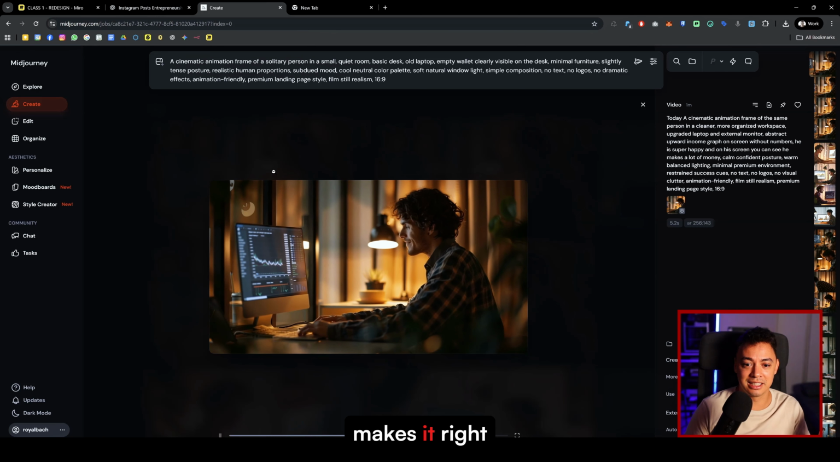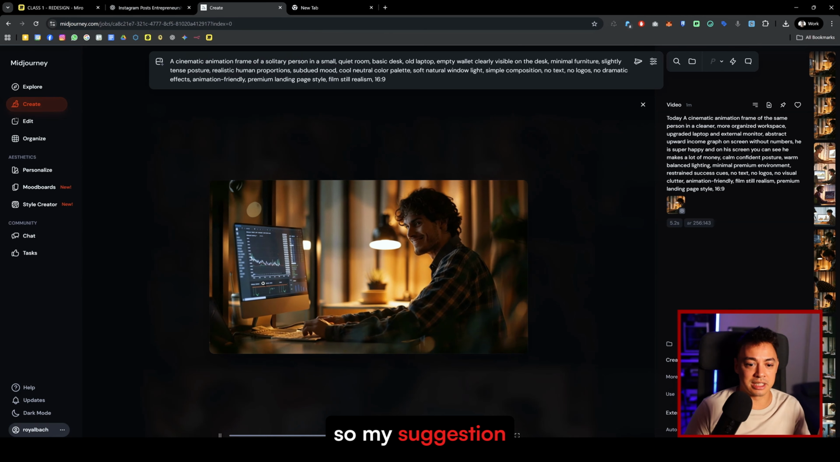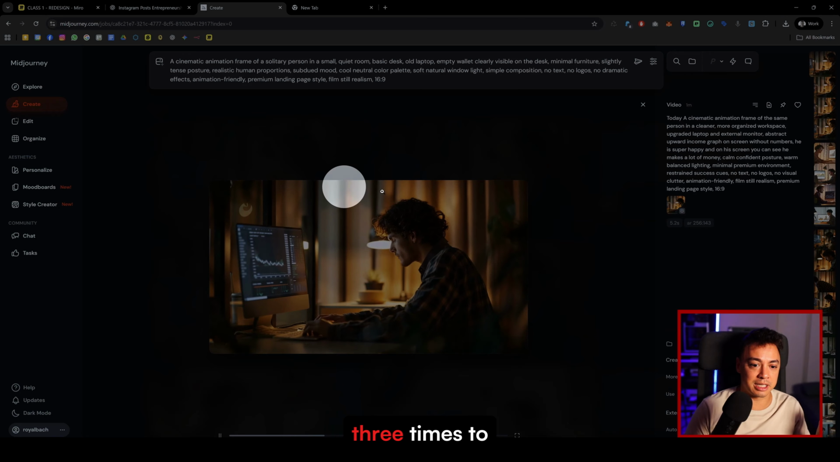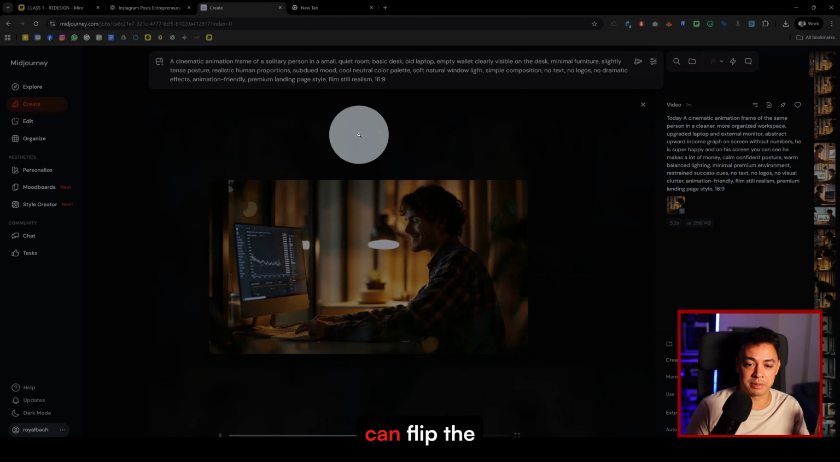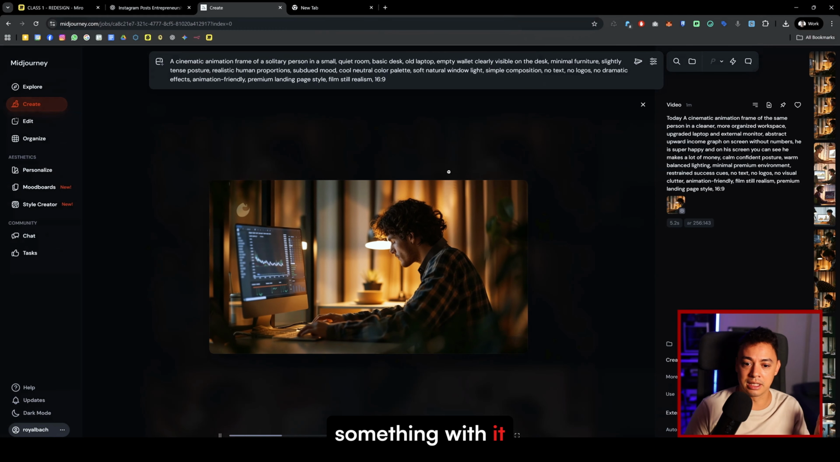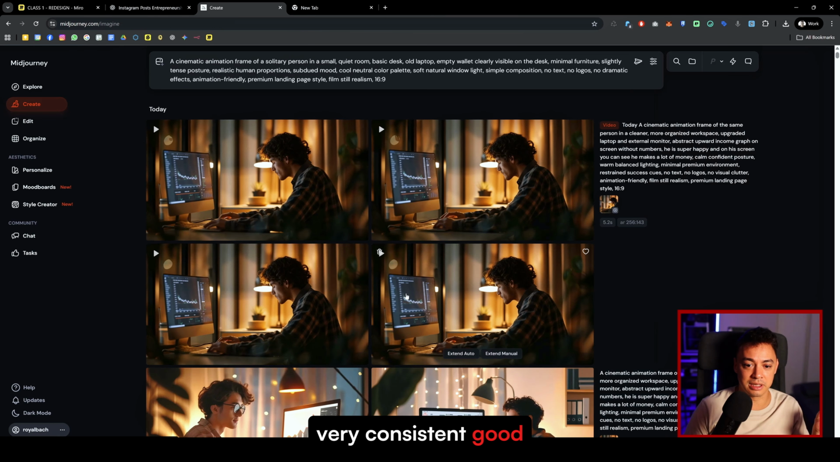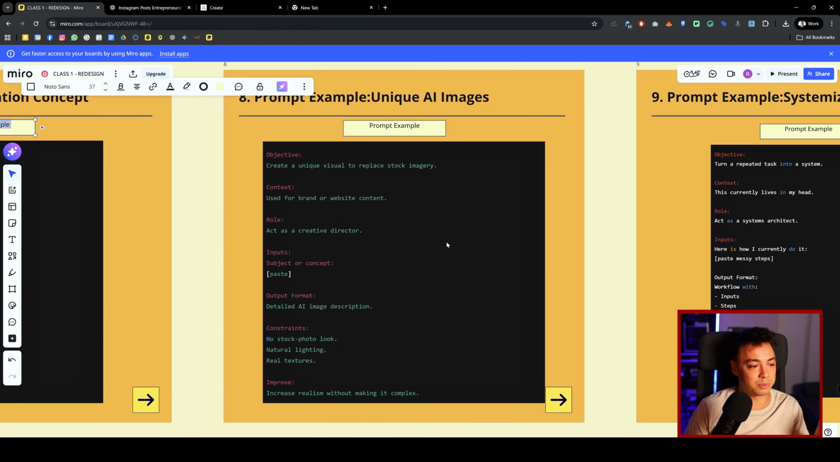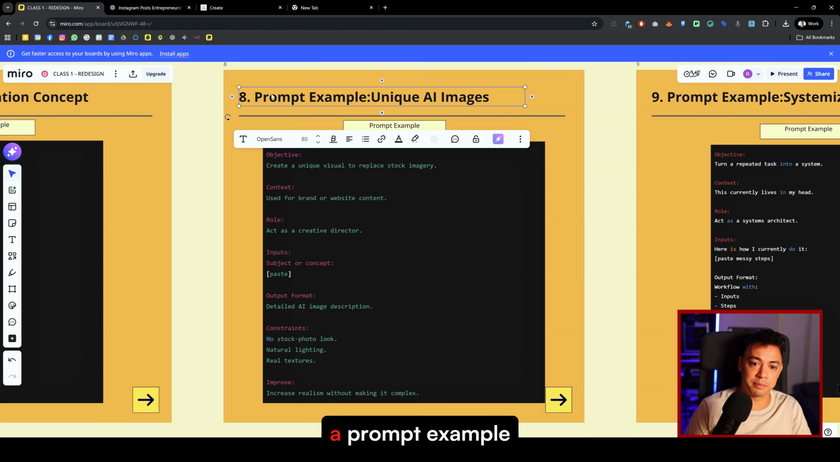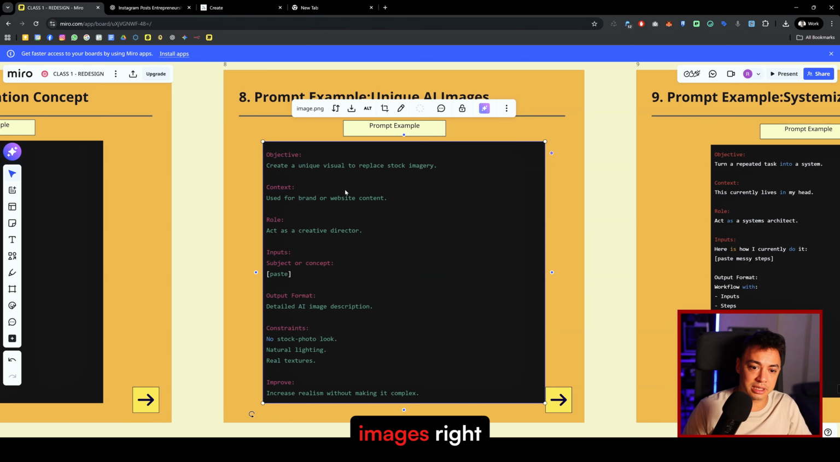He makes it, right? So my suggestion is just use the same image 3 times to give the scenes, and then you can flip the camera or do something with it. Right, so in this case, you can create a very consistent, good video. Easy, just with a few prompts. I just made it in a few minutes, right? Easy.